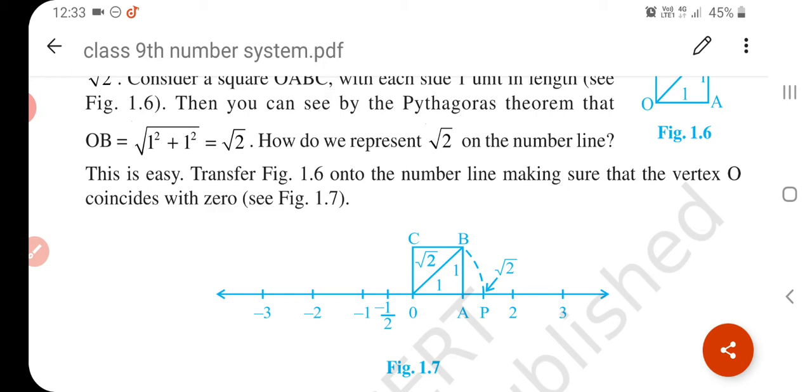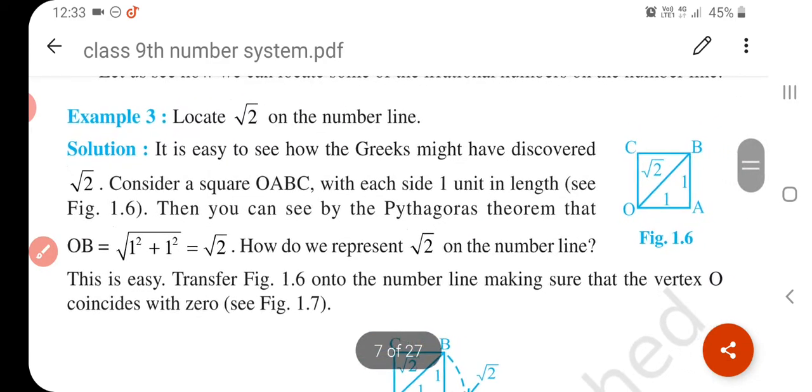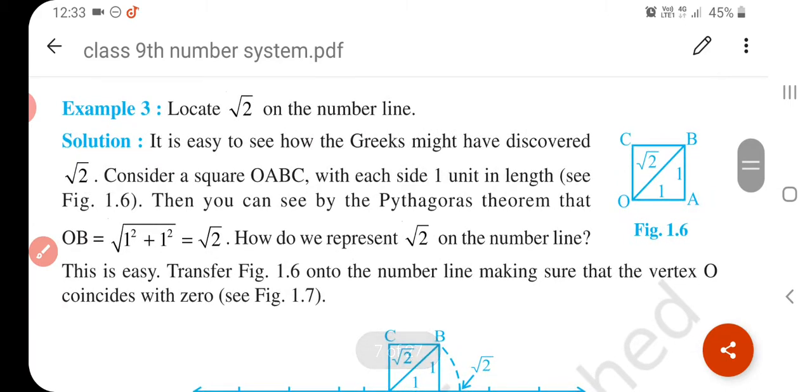See, we take 1 centimeter square, means we take 1 centimeter on this side, this we take 1 centimeter, and this we take 1 centimeter. Okay, and now we know that if we draw a square, each side is 1 unit in length.